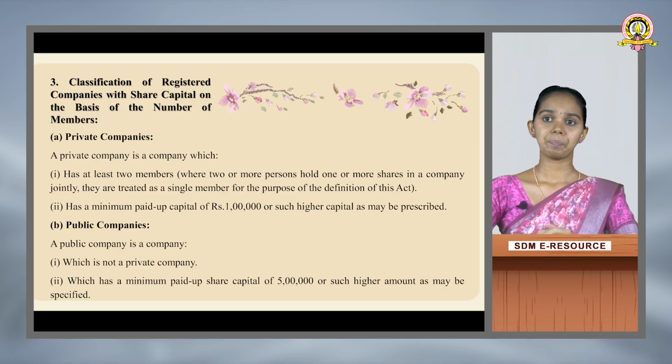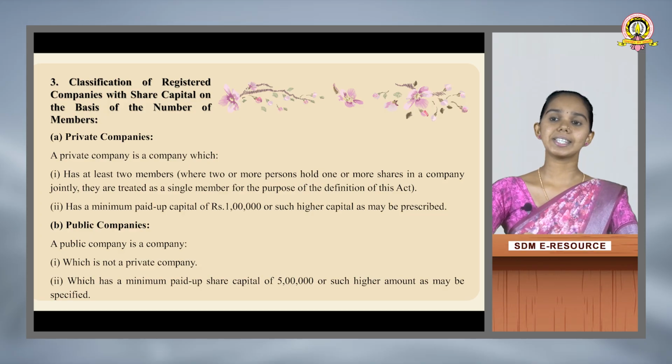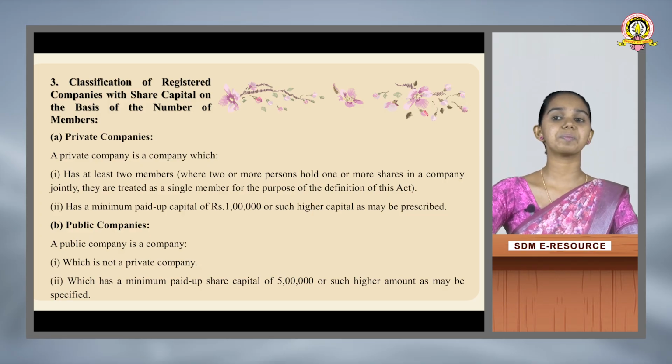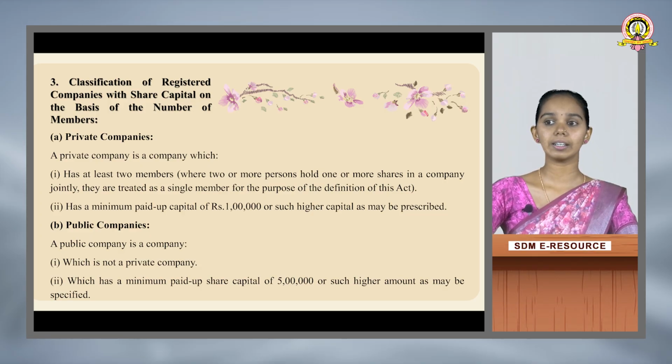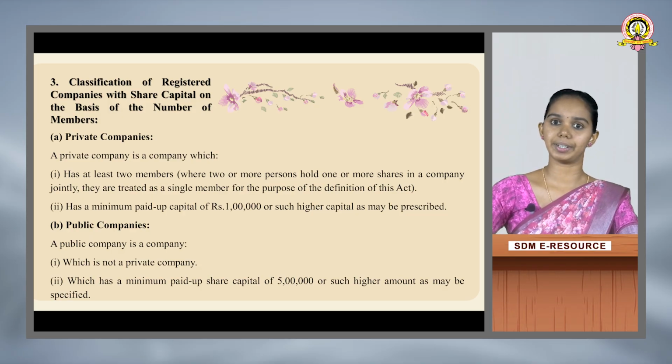First one is private company. A private company is a company which has at least 2 members and has a minimum paid up capital of rupees 1 lakh or such higher capital as may be prescribed. In a private company, the minimum number of members is 2 and the maximum number of members is 200. And the next one is public companies. A public company is a company which is not a private company and which has a minimum paid up share capital of rupees 5 lakh or such higher amount as may be specified. In a public company, the minimum number of members is 7 and the maximum is unlimited. So there is no limit on the maximum number of members.